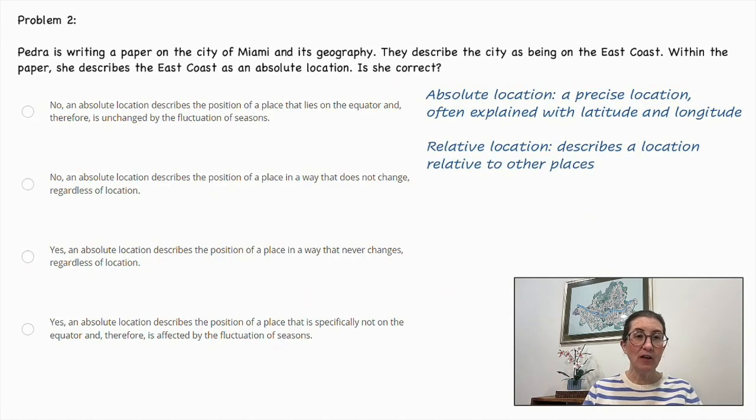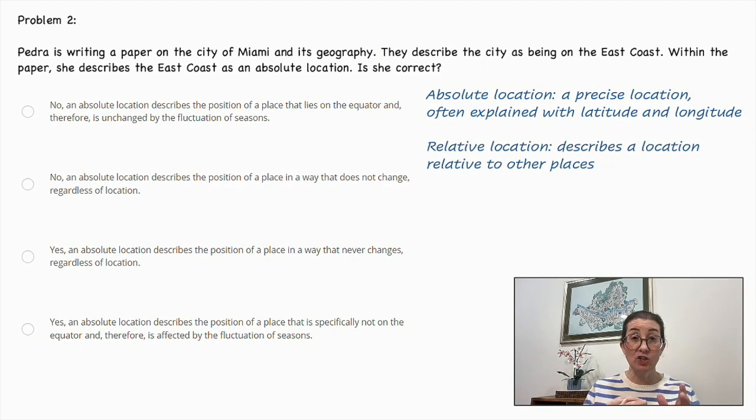Problem number 2. Pedra is writing a paper on the city of Miami and its geography. They describe the city as being on the East Coast. Within the paper, Pedra describes the East Coast as an absolute location. Is she correct? Let's look first at what an absolute location is. This is a precise location, often explained with latitude and longitude. So Miami would be such a location. You can describe it's not moving, it's got a longitude and a latitude that we can associate with it.